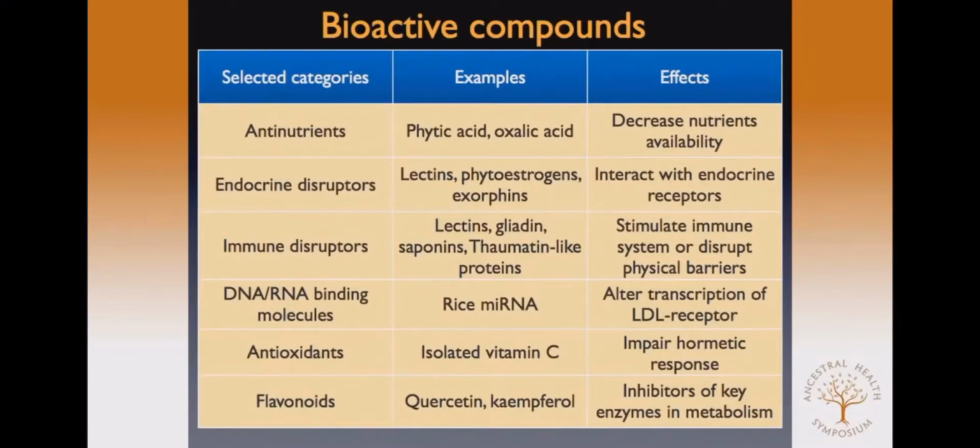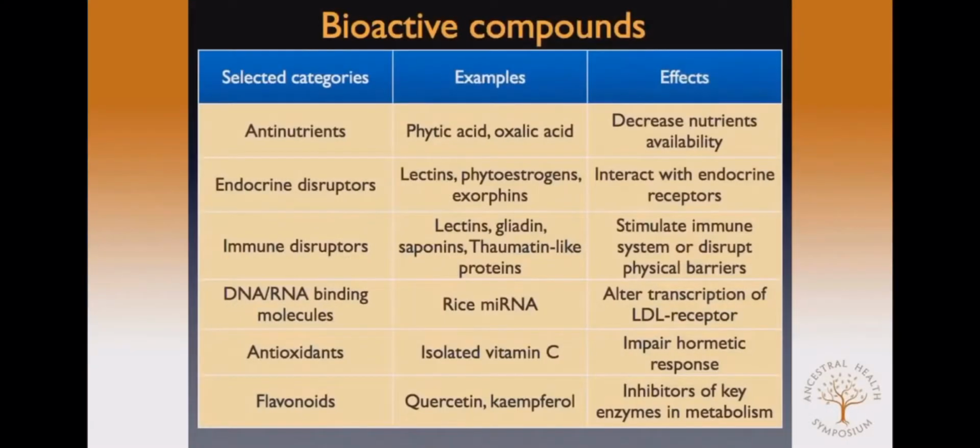We have endocrine disruptors, like for example lectins, phytoestrogens, or exorphins. They are exogenous opioid peptides derived from the digestion of certain proteins that interact with endocrine receptors. We also can include immune disruptors like lectins, gliadin, somatin-like proteins, or saponins that overstimulate the immune system or can disrupt physical barriers.